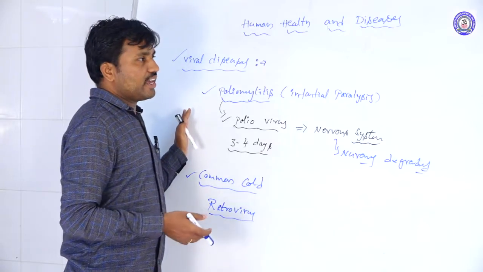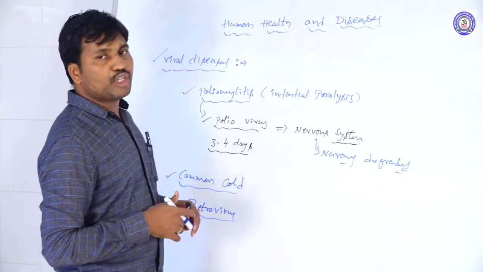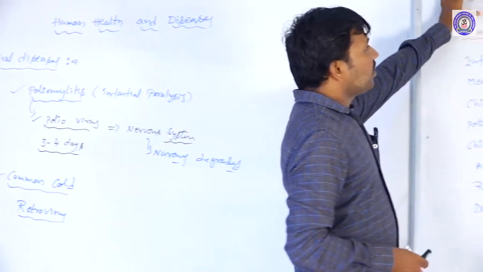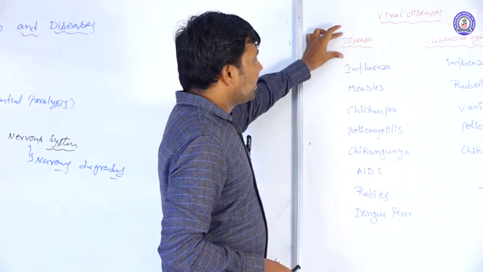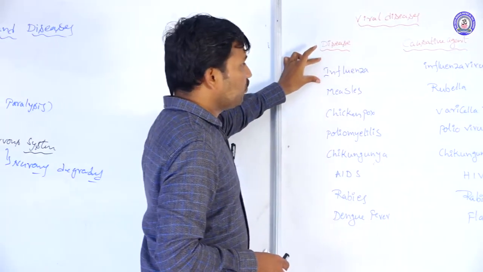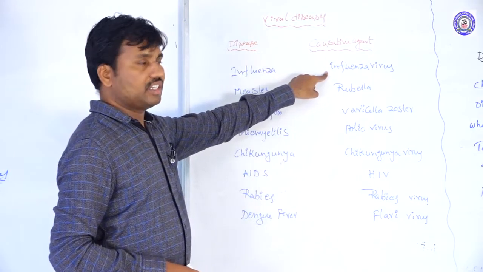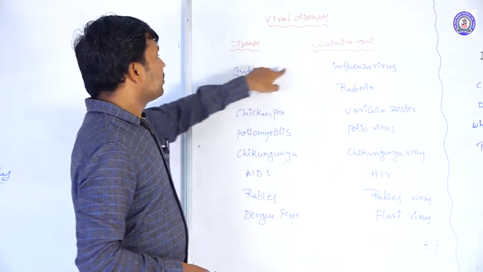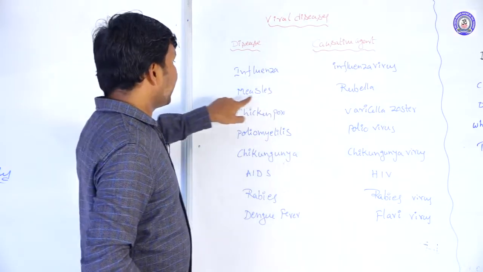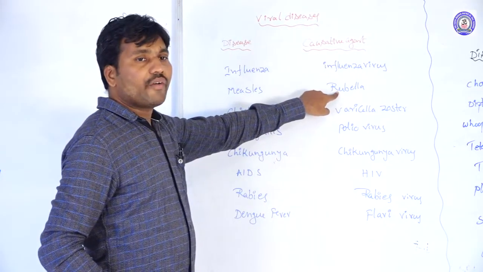Now a list of viral diseases that affect humans and their causing agents. Influenza is caused by the influenza virus. Measles is caused by the rubella virus.